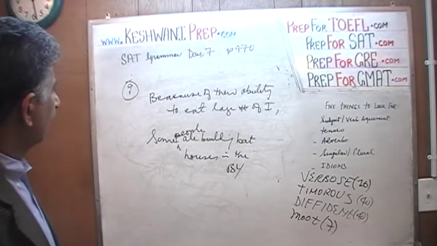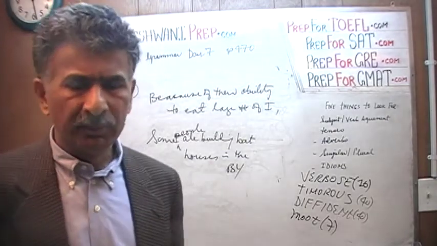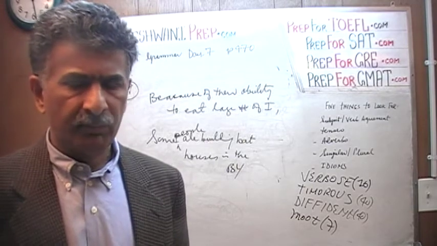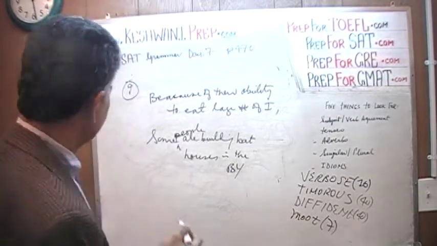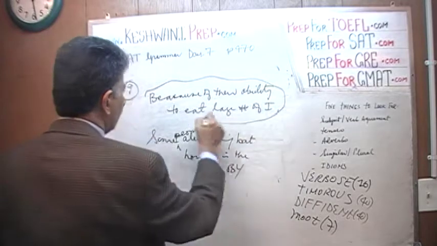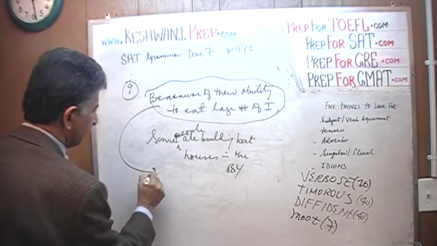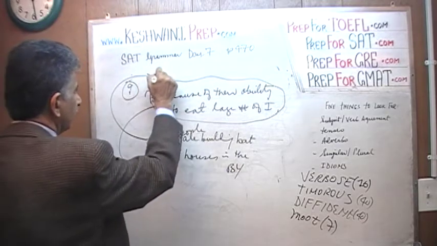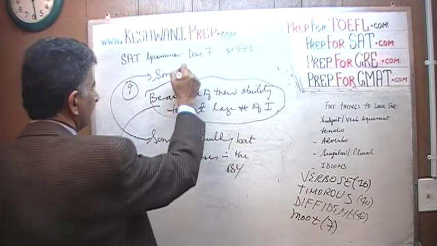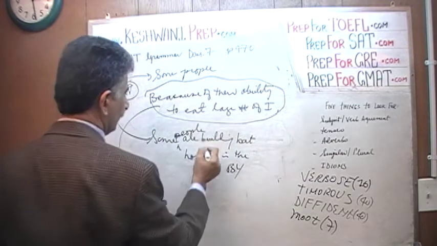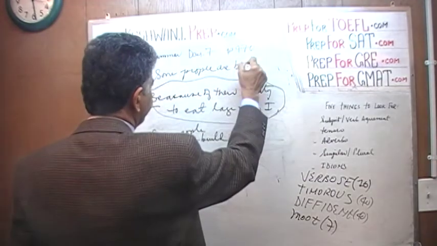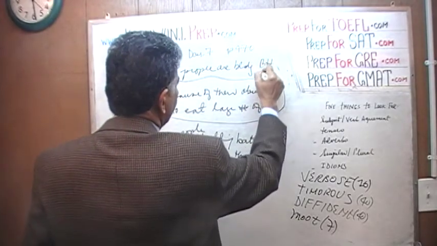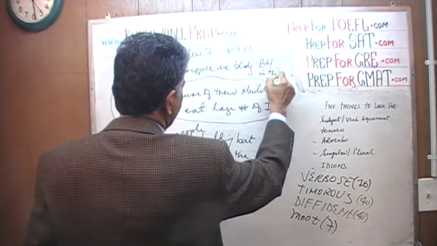Well, first of all, I do not like the way it starts out with the word because. Try to avoid it as much as you can. It's not a good idea to start your sentence with because and since. This part that we see here should actually follow this part. This has to go in the front. This has to go on the top. So the sentence should start out with: some people are building bat houses in their backyard.